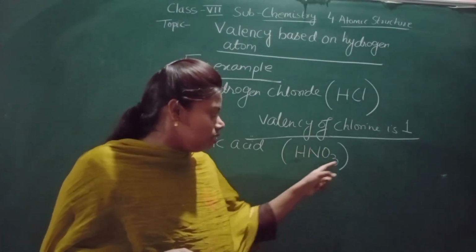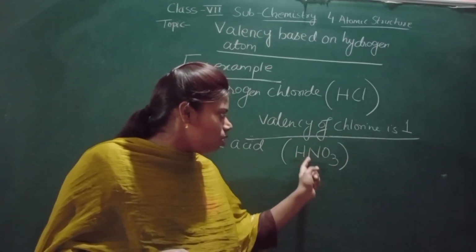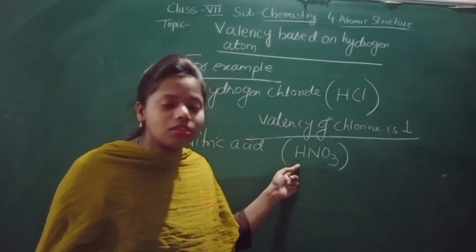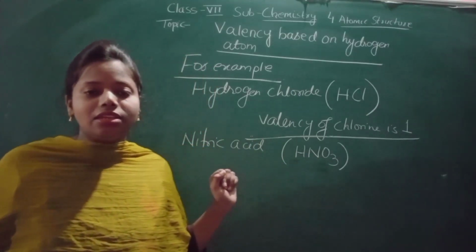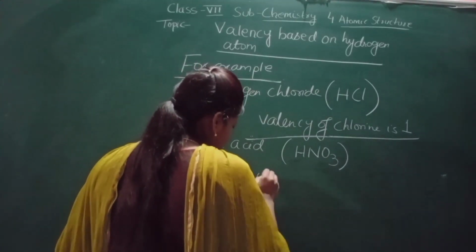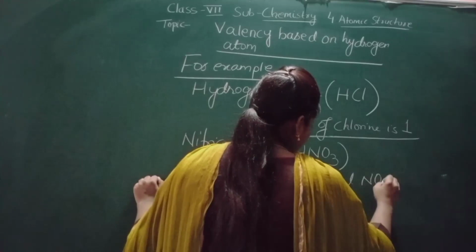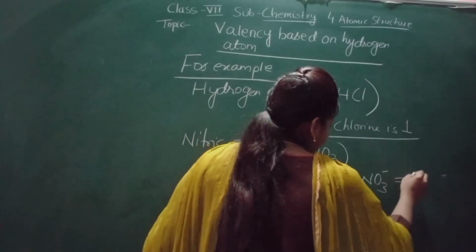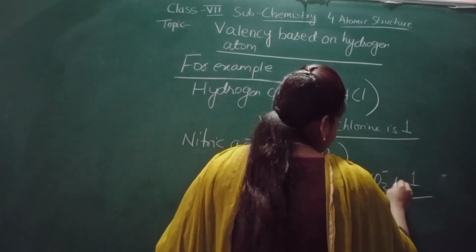So what is the valency? This NO3 is together, this is the chemical formula of nitrate. So what is the valency of this nitrate? How many hydrogen atoms have combined? One hydrogen atom. That means the valency of this radical, this nitrate, is 1. Valency of radical NO3, you know that it has charge minus, valency is 1. That is why we don't write 1. Valency of radical NO3 is 1.